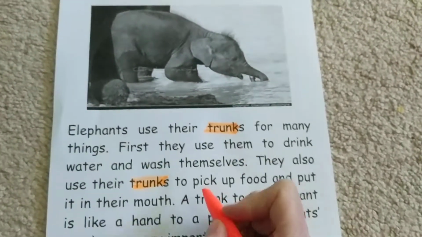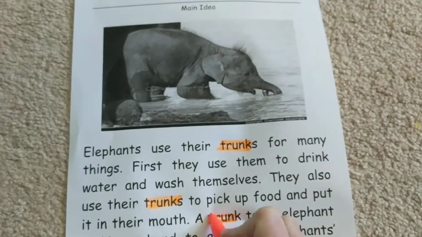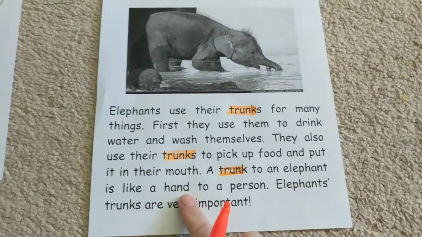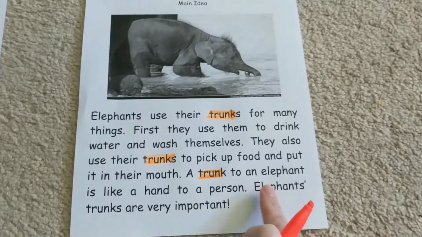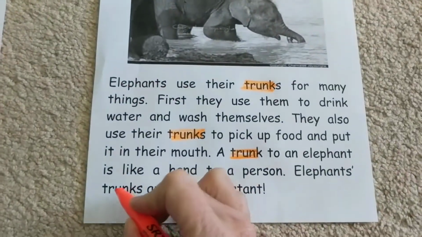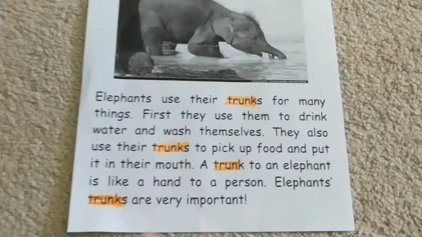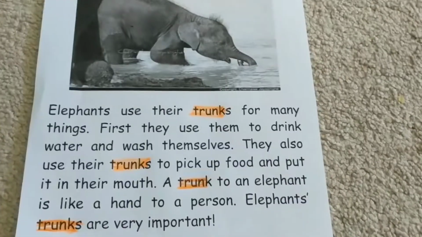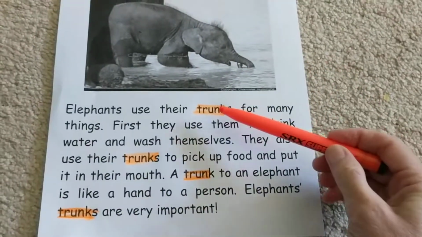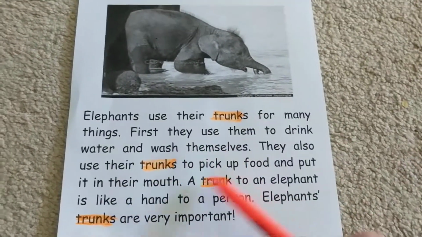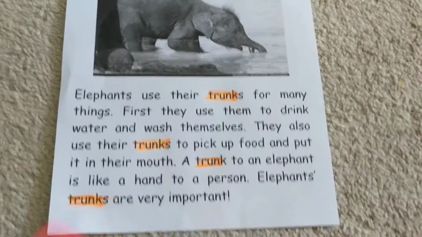A trunk to an elephant is like a hand to a person. Elephants' trunks are very important. So as you can see, the word trunk appeared at the beginning, in the middle 2 times, and at the end.